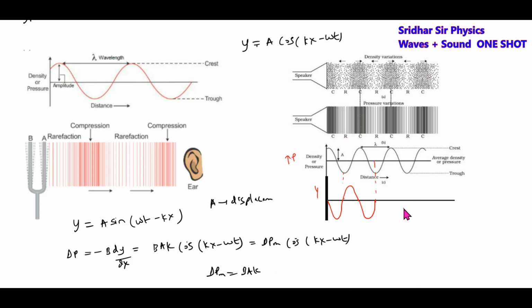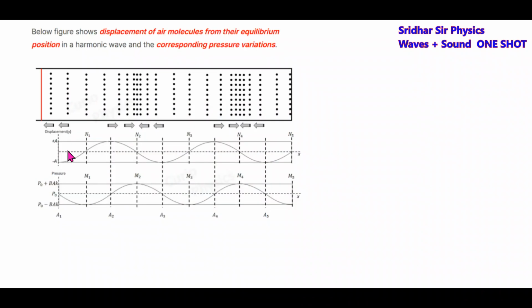So this is what happens when a sound wave propagates through a medium in this direction. This is one basic generalized idea; now we'll explore it further. Here we have a displacement wave and a pressure wave. How will the various particles be moving? The displacement is given by minus A cos(kx minus omega t).